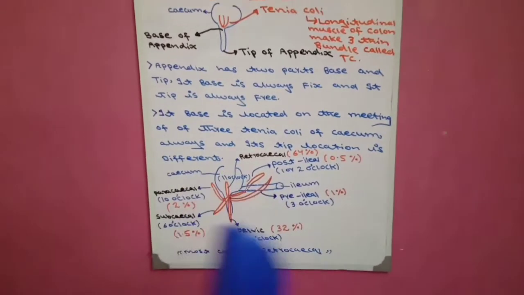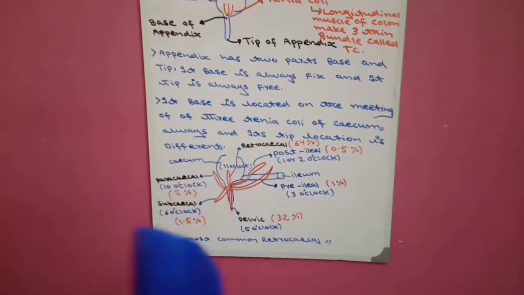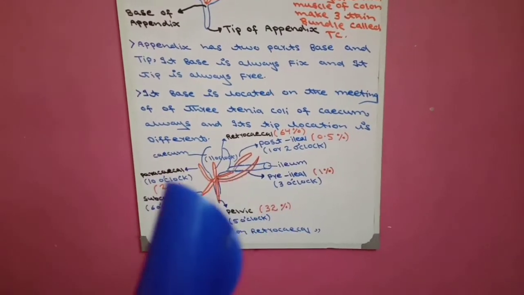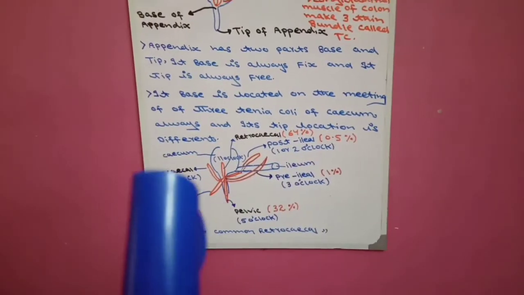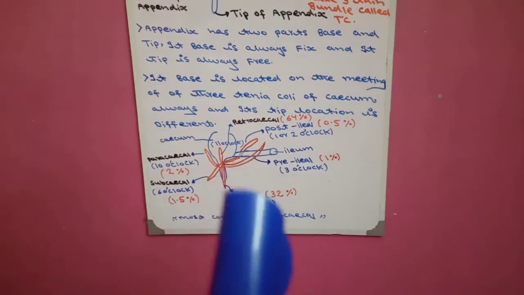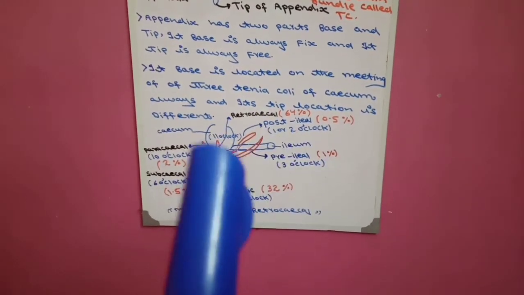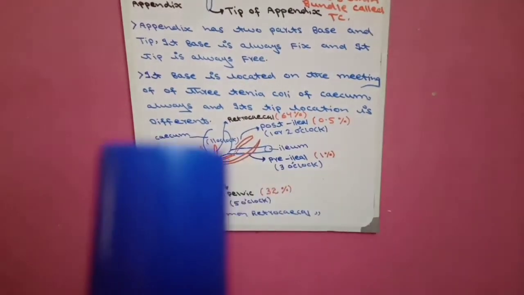Now we studied the position of the tip of the appendix by three methods. Number one, to remember the names, we relate them with three structures: cecum, pelvis and ileum. Number two, we study the tip position by relating it with clock positions. The third, we study the occurrence percentage of tip positions.